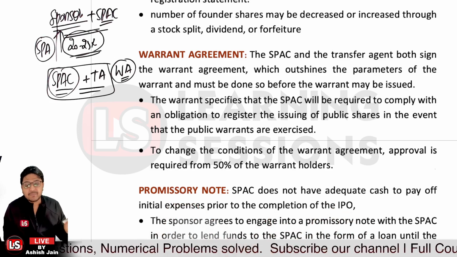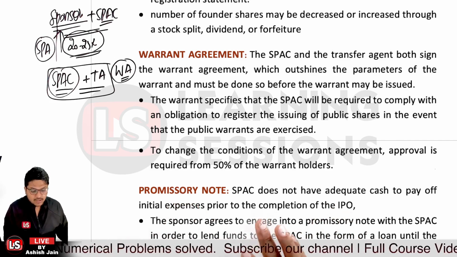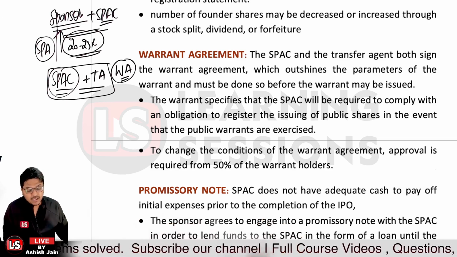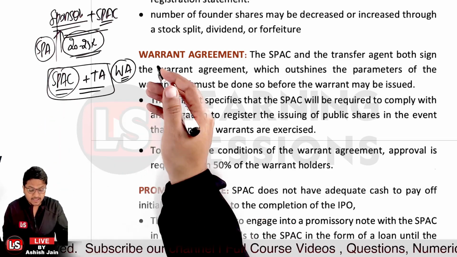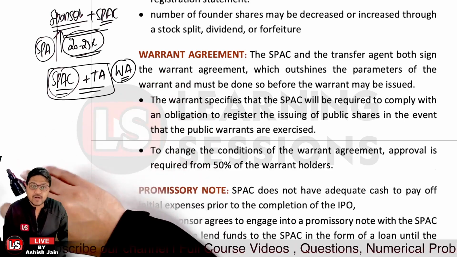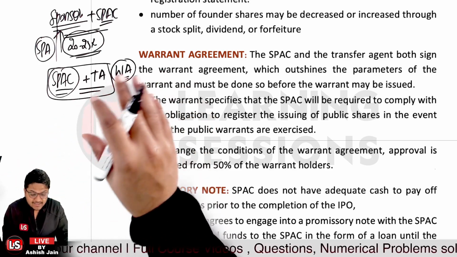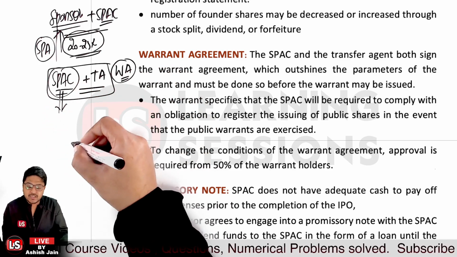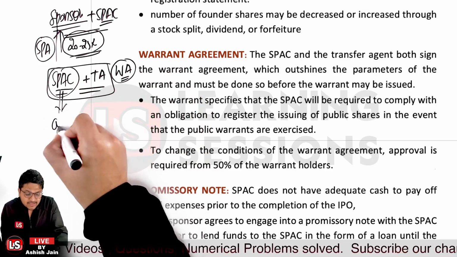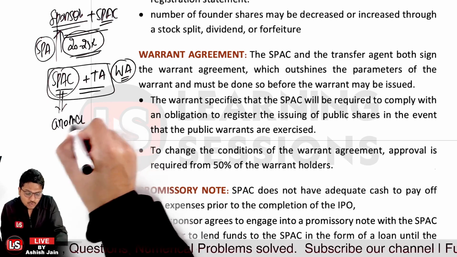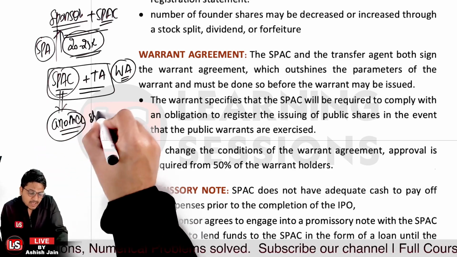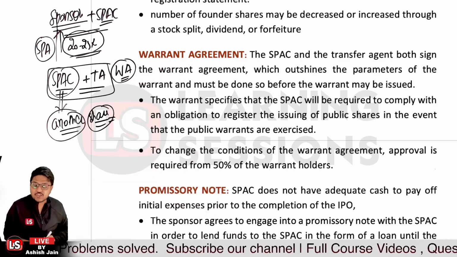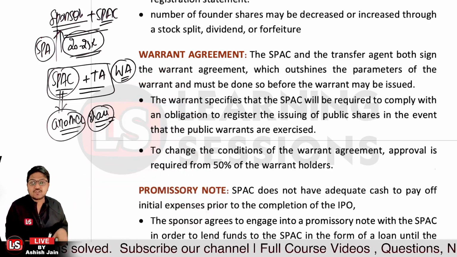And further, the SPAC has the obligation to comply with the issuance of the shares. When a particular warrant is exercised, in that scenario the SPAC has the obligation to issue another set of shares, as per the agreement between the transfer agent and the SPAC. Okay, so that is to be done, right?